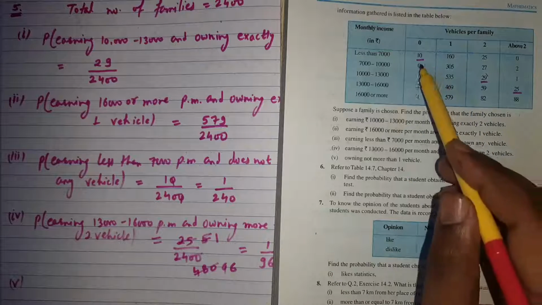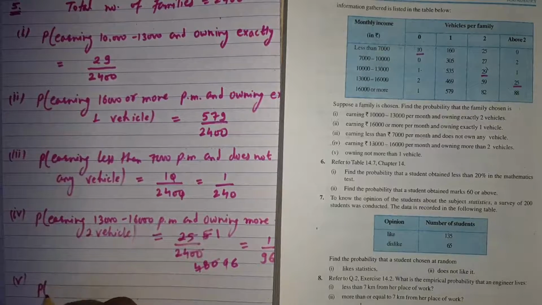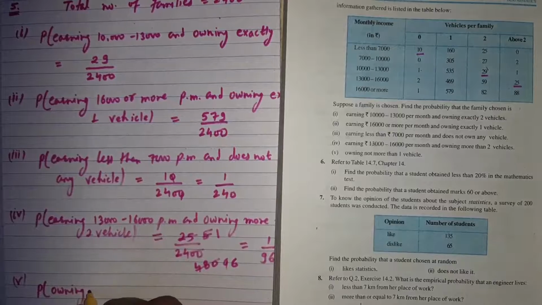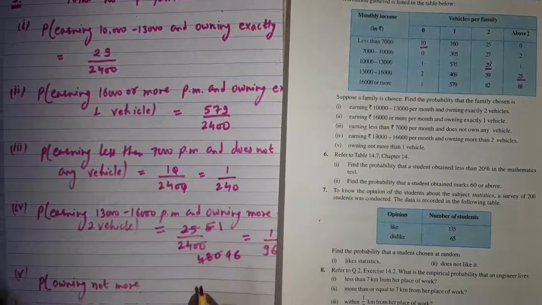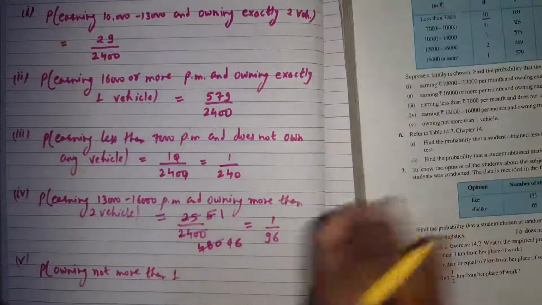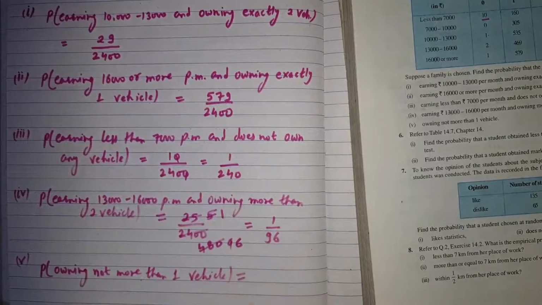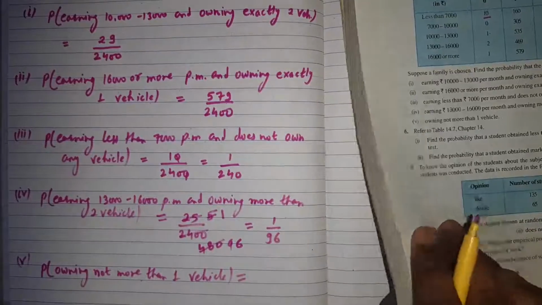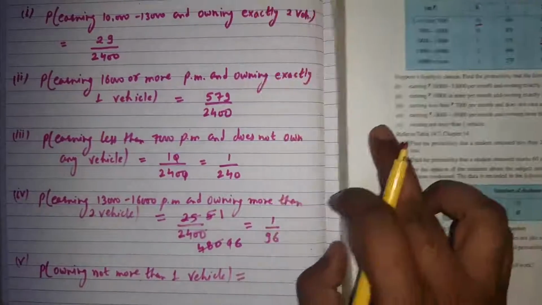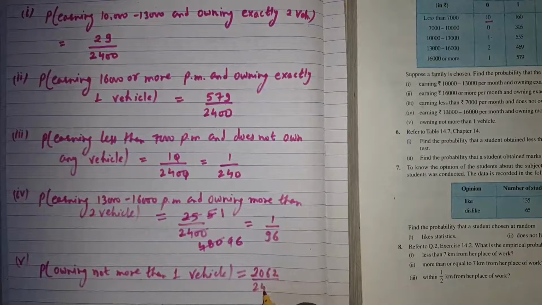So the last part: owning not more than one vehicle is equal to the sum of this frequency, which we get as 2062, and total outcome is 2400.